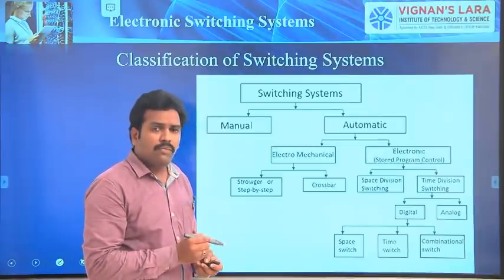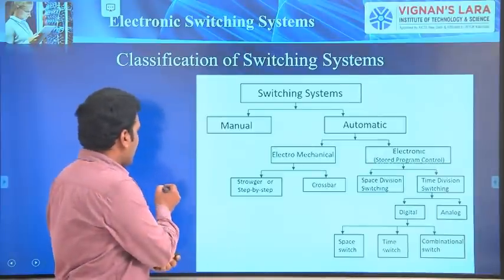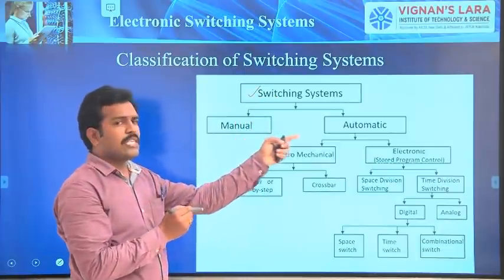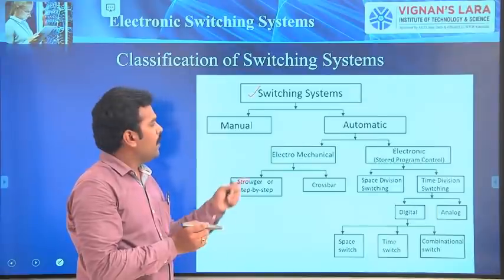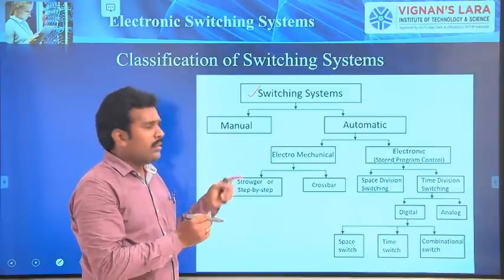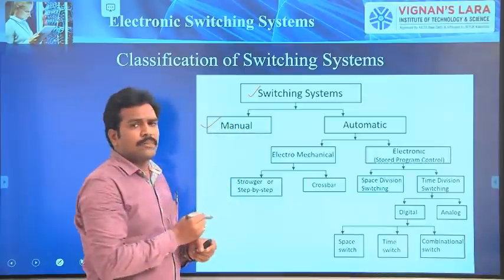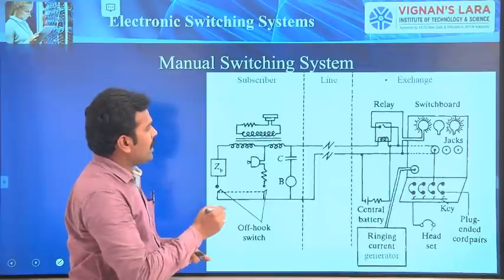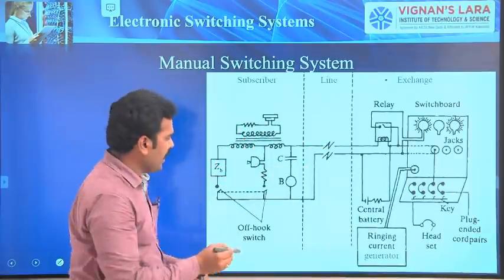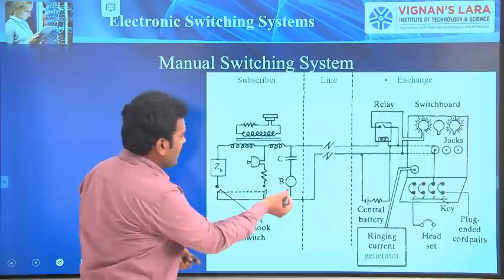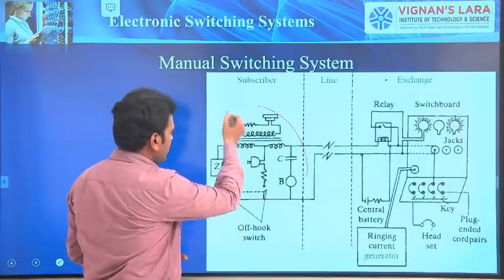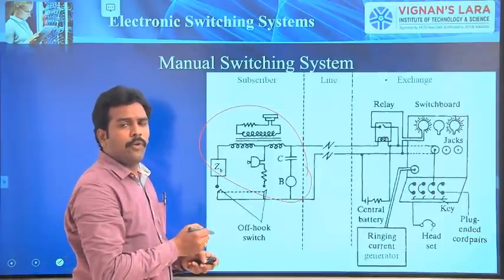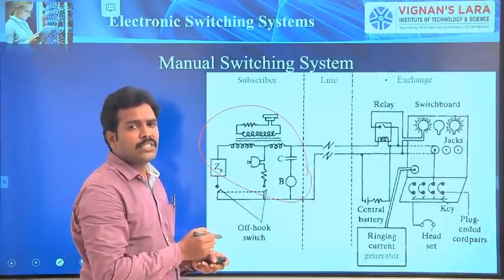After that, we studied the classification of switching systems, that is manual as well as automatic, and we discussed the manual switching systems. While discussing the manual switching system, we came across this diagram where I didn't explain anything about this circuit. But in this class, we will discuss some more points regarding the manual switching system.